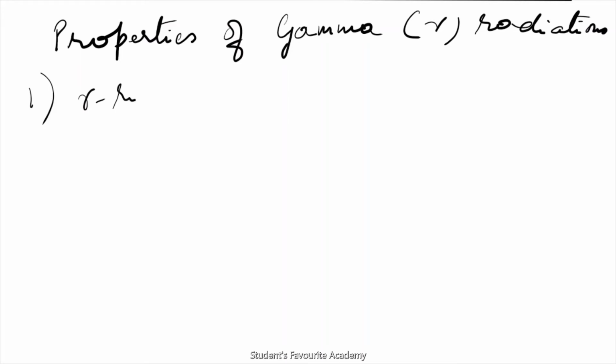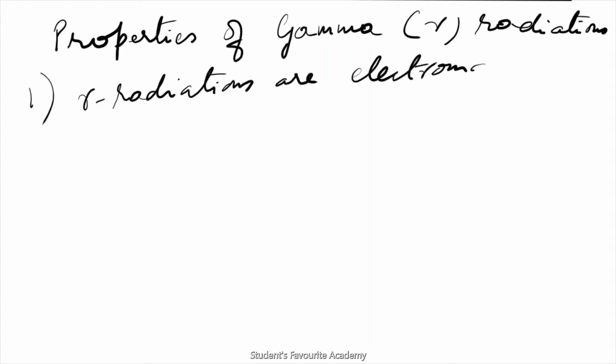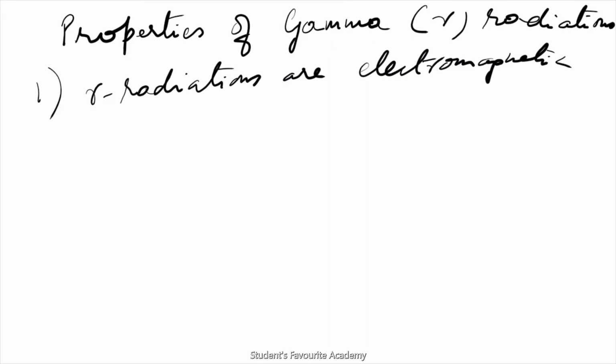Gamma radiations are electromagnetic waves like light.